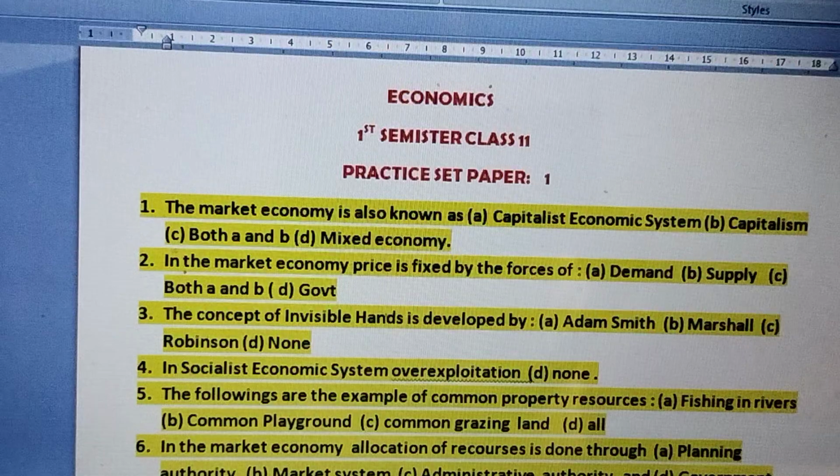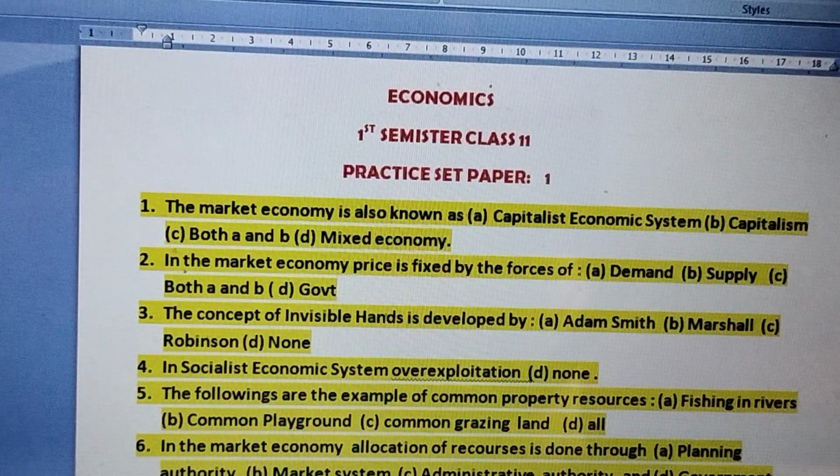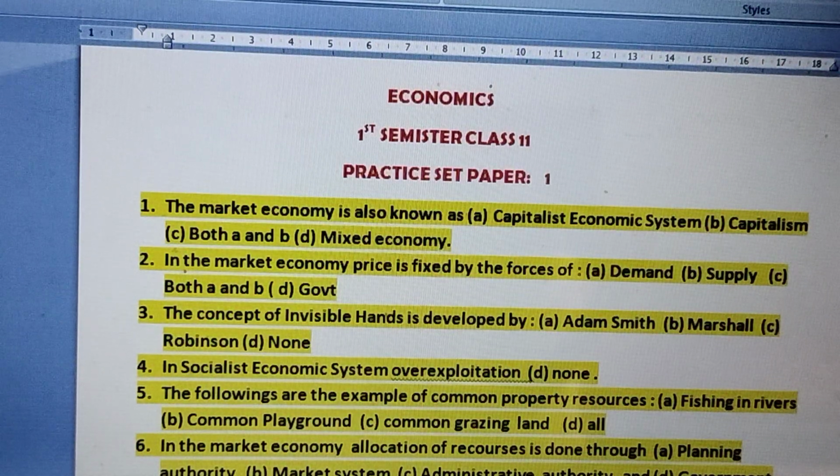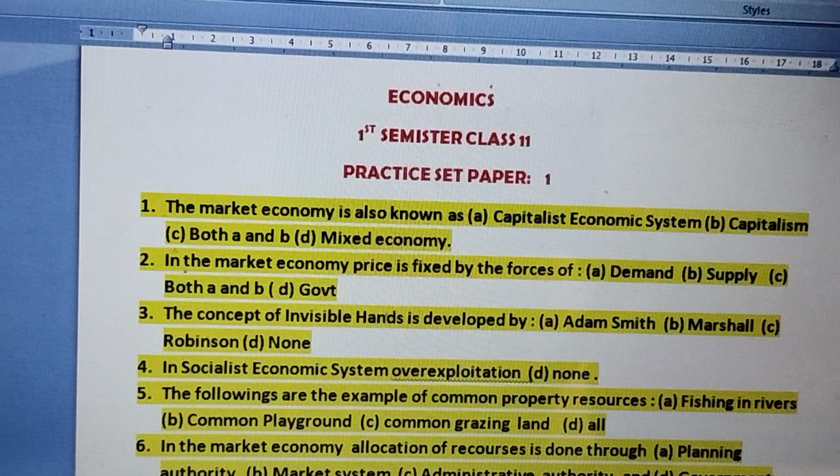So it is controlled by some unseen factors like the demand and supply. That's why Adam Smith considered that phenomenon as the invisible hands, which controls the prices in the market economy. So the right answer for question number 3 is option A, that is Adam Smith.